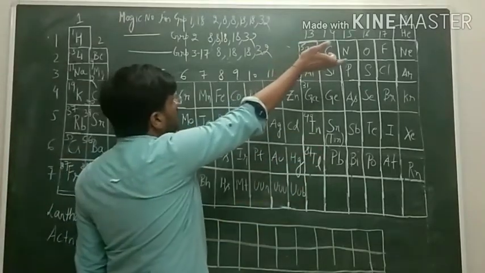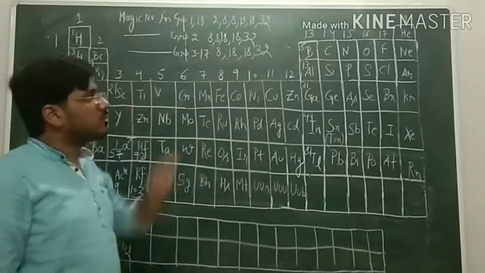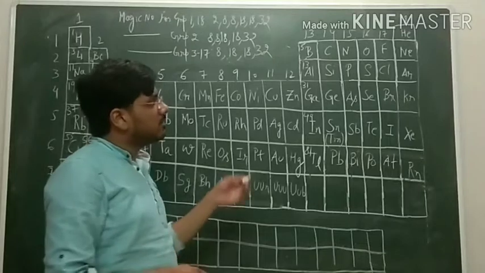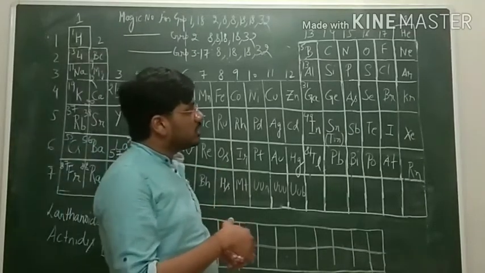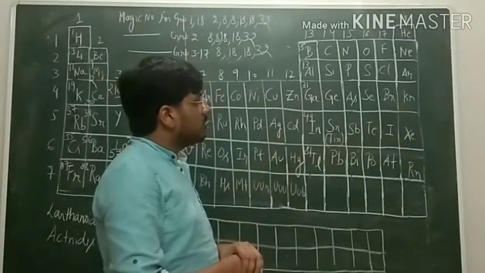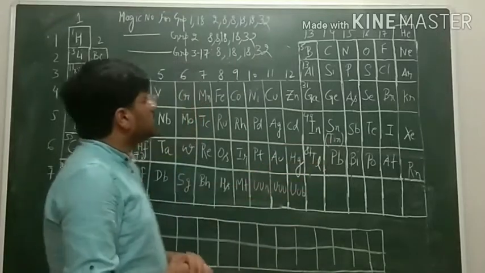Similarly, for noble gases we can do the same. For helium the atomic number is 2. On adding 8 we get atomic number 10, corresponding to neon. Then again adding 8 gives argon, that is 18. Then again we add 18, then 18, and then 32.